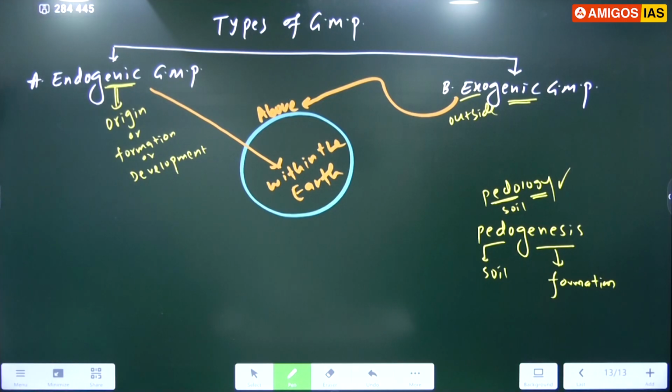Please remember here. The processes that take place within the earth we call endogenic, and the forces that cause the endogenic processes we call endogenic forces.